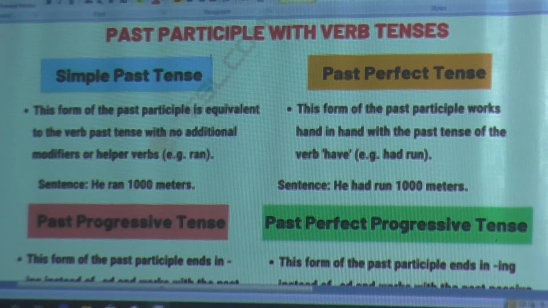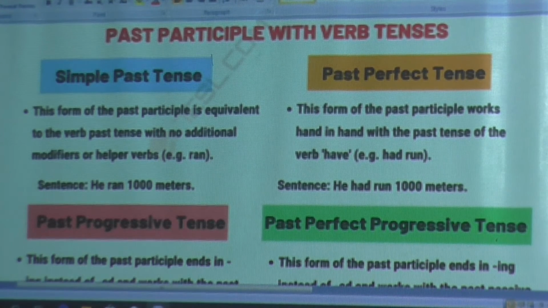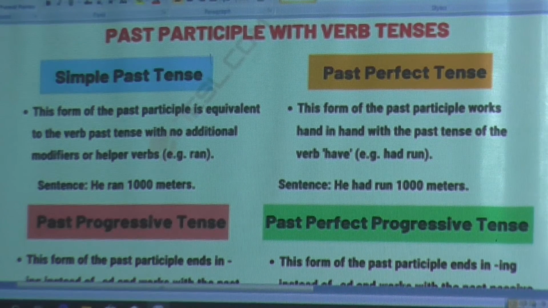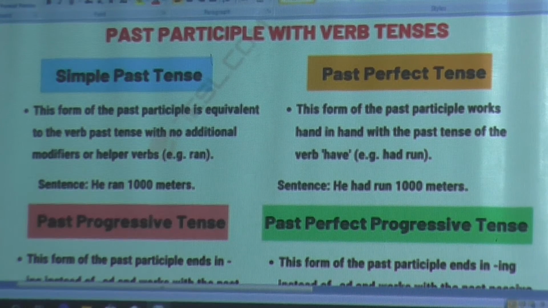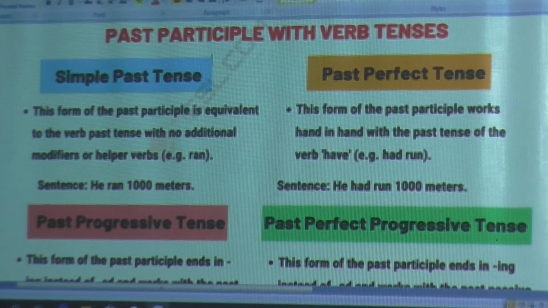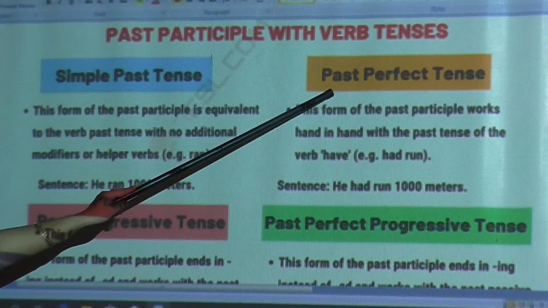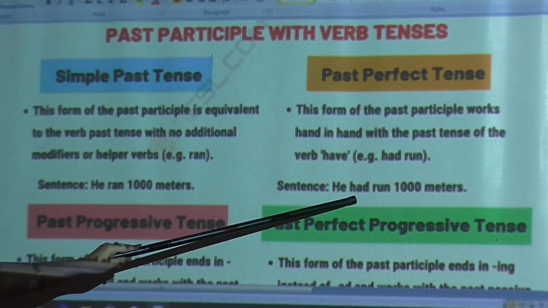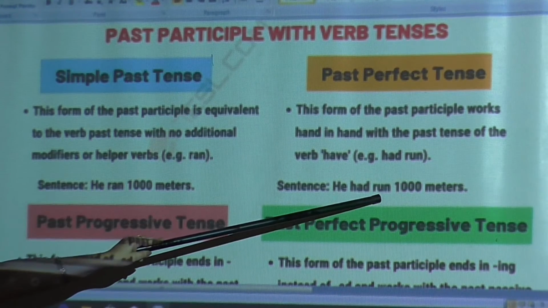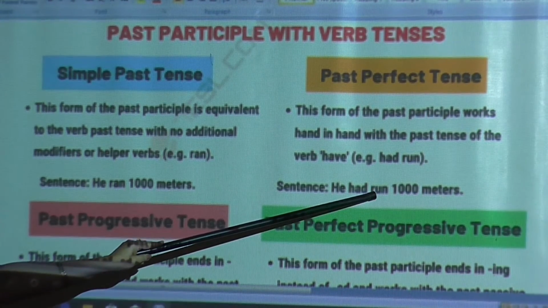So you have to understand also the 3 types of forms of verbs. So what are the 3 forms of run? Run, ran, run. That means run is the present tense, ran is the past tense, and again the past participle form of ran will be run. So whenever you write a sentence in the past perfect tense, first you have to write had and then you have to write the past participle form of run.